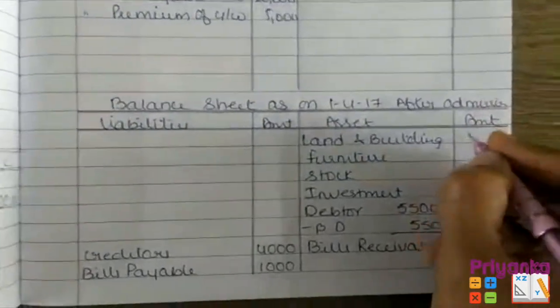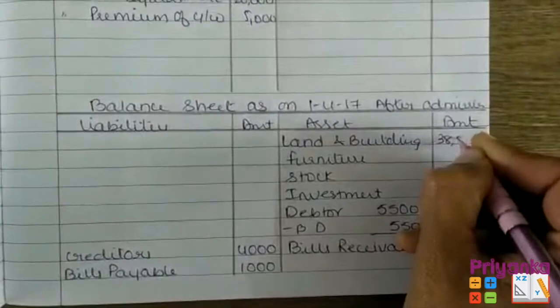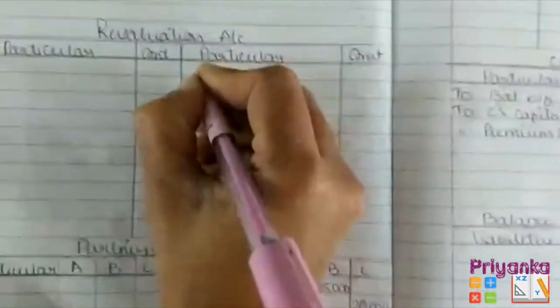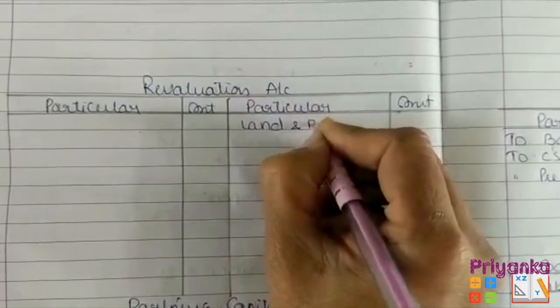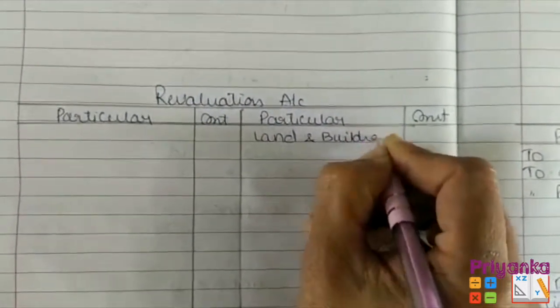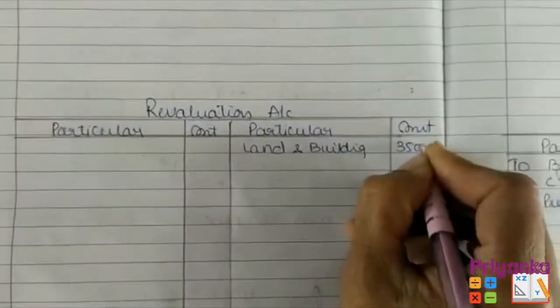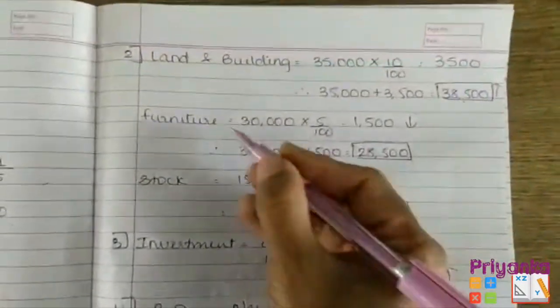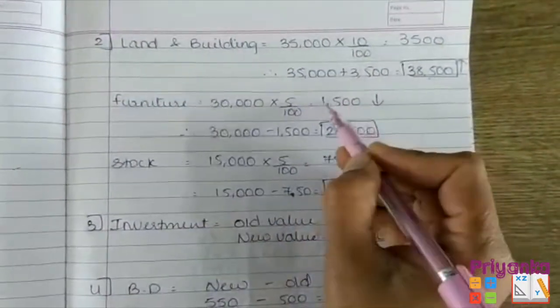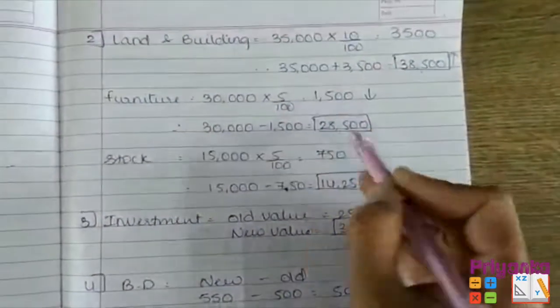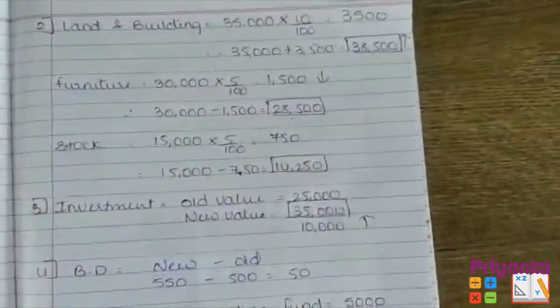So in the new balance sheet I am writing 38,500, and as the value is increasing I am writing revaluation credit side with the amount 3,500, the value of the amount which has been increased. Remaining about the furniture and stock, I removed the 5% and I found that 1,500 is going to be reduced, so the value of furniture will become 28,500.